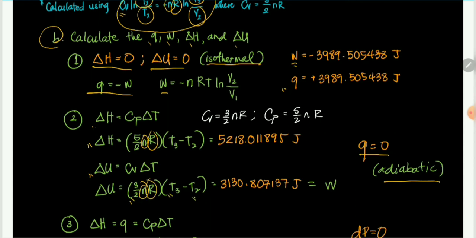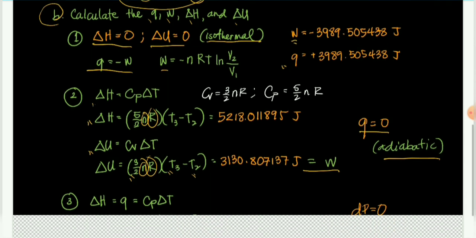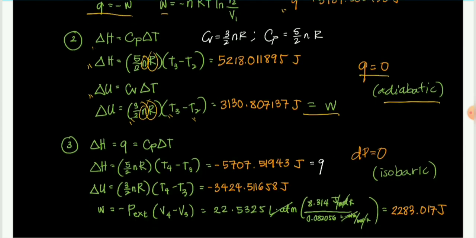Delta U is CV delta T, so 3 halves times 1 mole times 8.314 times T3 minus T2 is 3130.807137 joules, which is also equal to the work done. So W is equal to delta U if the system is undergoing an adiabatic reversible process. So lastly, we have the final process, which is isobaric.